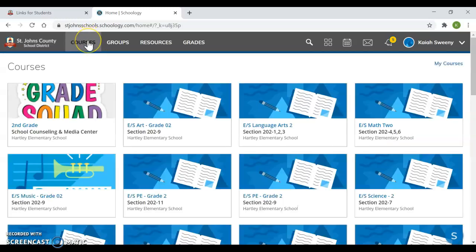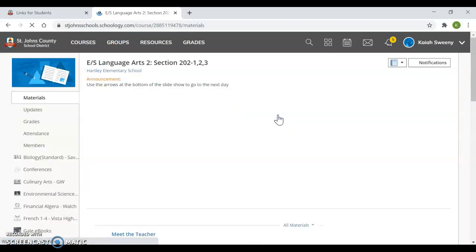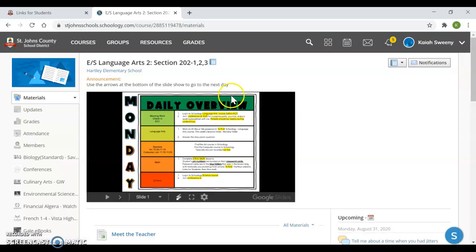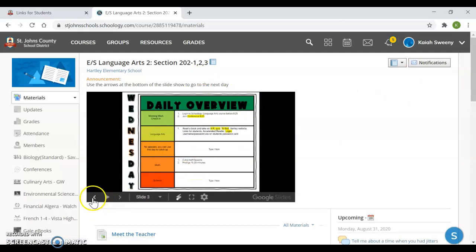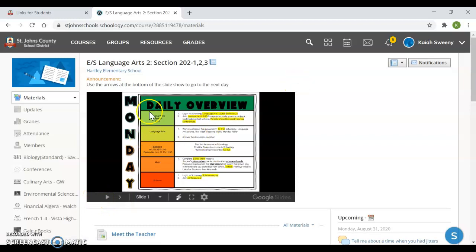So you go up to courses, and every single day you start at the same place, which is language arts. First thing that pops up at the top is your weekly schedule. If you click these arrows, you can go through the days of the week. Okay, so it says morning work check-in. You're going to log into the Schoology language arts course before 8:25. I am required to take attendance at 8:25. So you need to be here every day before then.